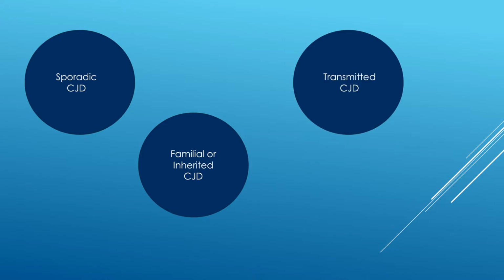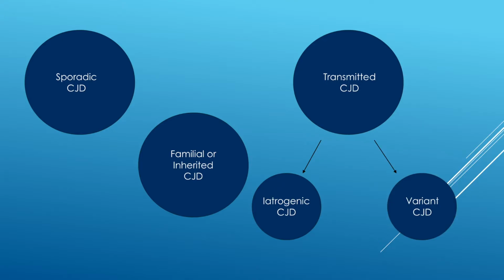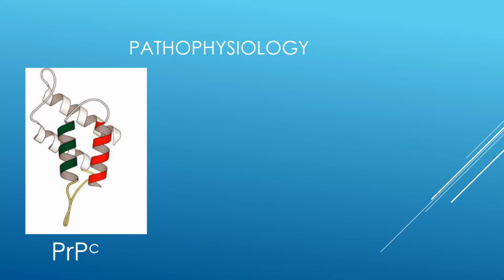And the third type is transmitted CJD, which can be further divided into two categories. Iatrogenic CJD, which is an infection that spreads from someone with CJD through medical or surgical treatment, and variant CJD, which is caused by the same strain of prions that causes bovine spongiform encephalopathy, which is also known as mad cow disease.